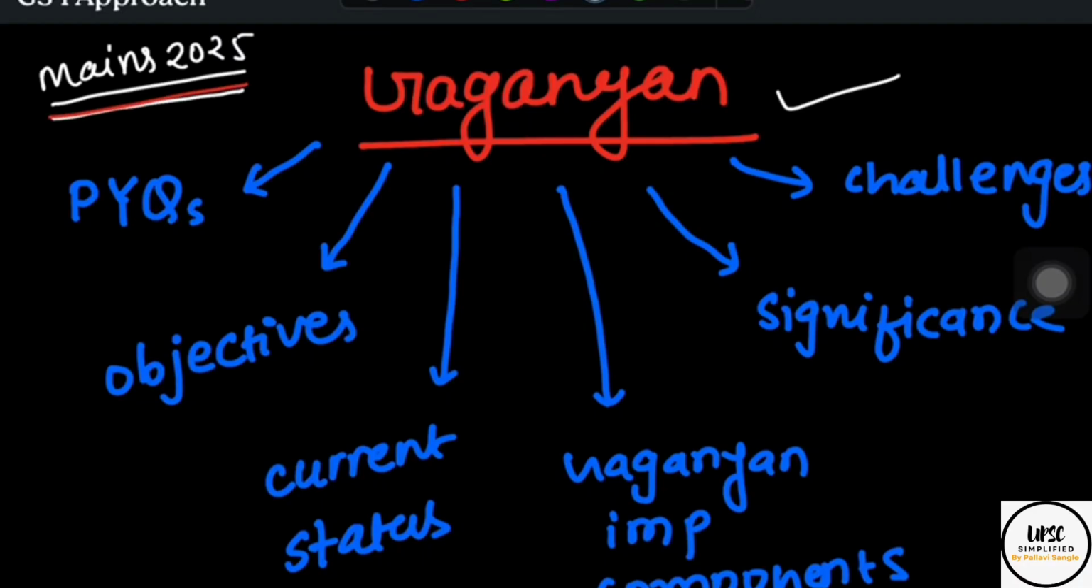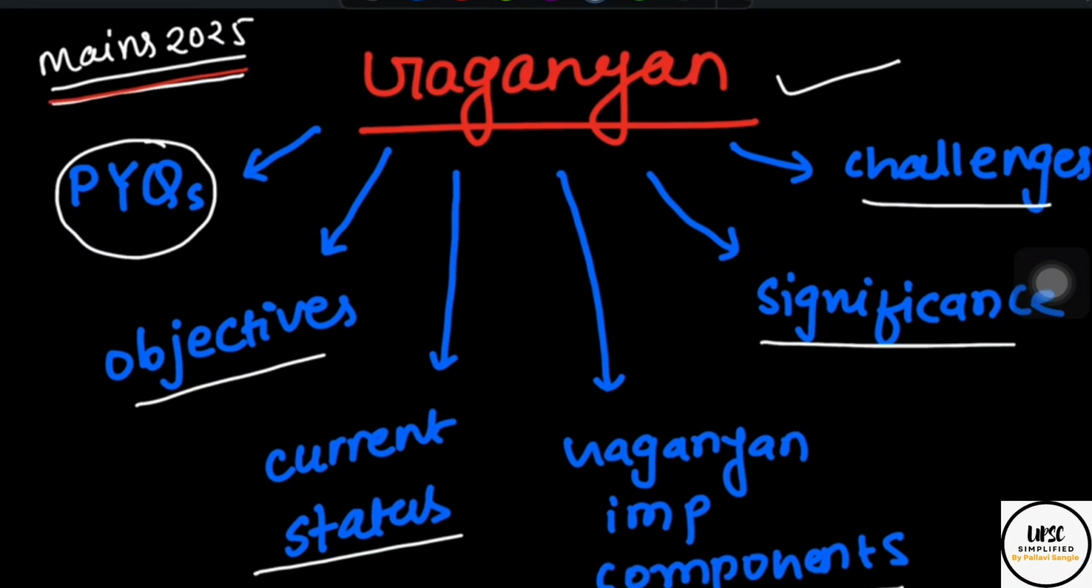Today's topic is Gaganyan. This is the third topic in this series. We have already uploaded two previous topics. We are going to see PYQs of Gaganyan related questions in UPSC Mains, objectives, current status of Gaganyan mission, its important components, technicalities from the point of view of UPSC Mains examination, significance and challenges involved. Let us start.